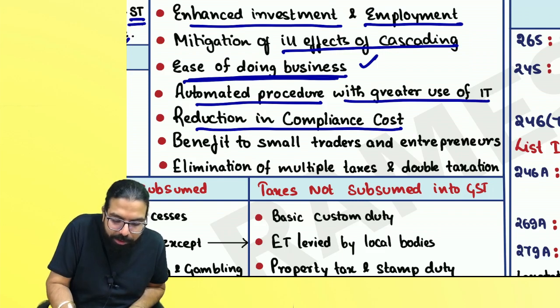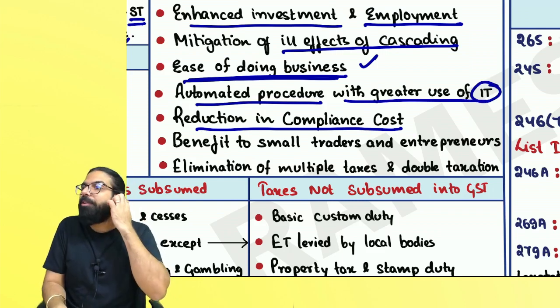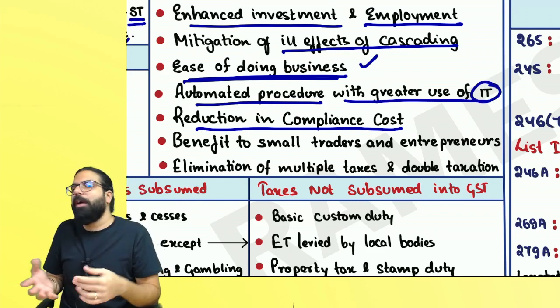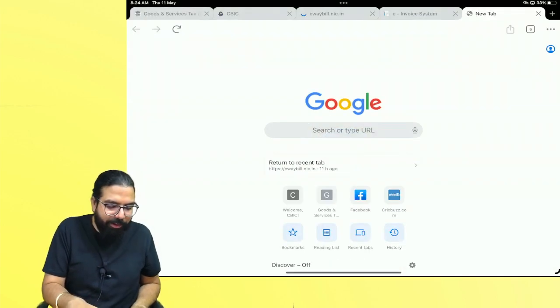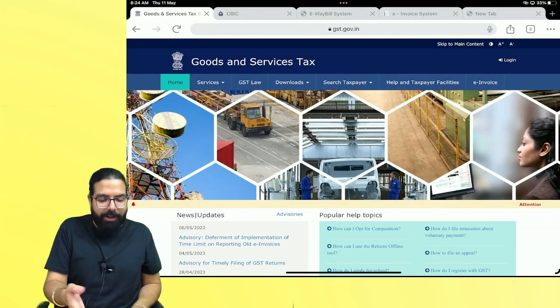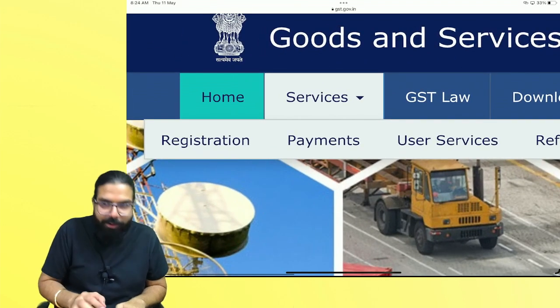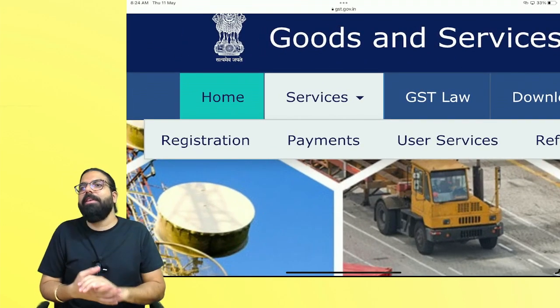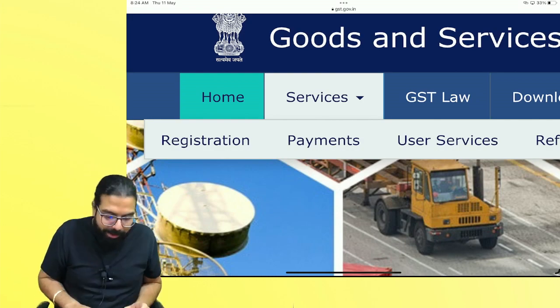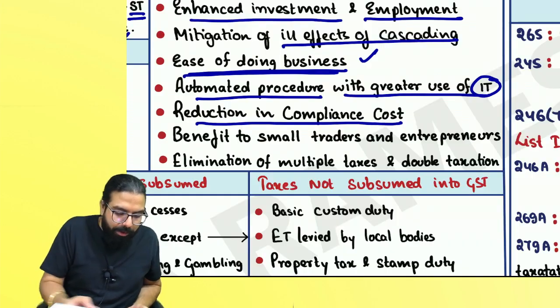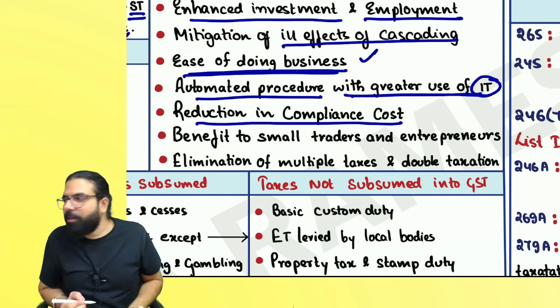Automated process with greater use of IT. IT means information technology. Now, you can get online registration. Baba, you have seen or not? gst.gov.in. You go over here, registration online, payment online, everything has become online. You want a refund, refund is also online, and hence greater use of information technology is happening.